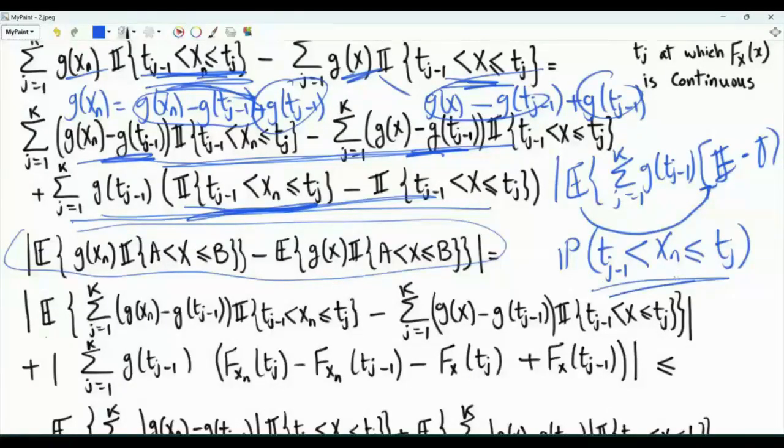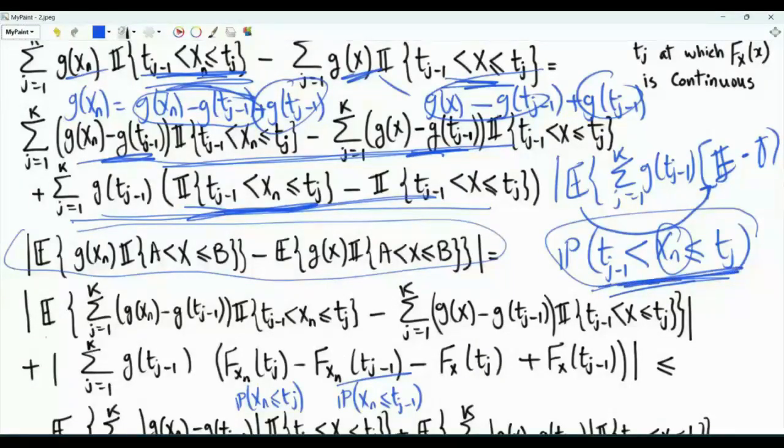We can write down this probability in terms of the CDF of random variable xn. Specifically, this probability is F_xn, the CDF of xn evaluated at tj. This gives the probability that xn is less than or equal to tj. And then we subtract the CDF of xn evaluated at tj minus 1. This is the probability that xn is less than or equal to tj minus 1. When we take the difference, we get this probability exactly. And we do the same after applying the expectation to the second indicator. We also get the probability, but with random variable x, and we can write it as the difference between the CDF of x evaluated at tj and tj minus 1.